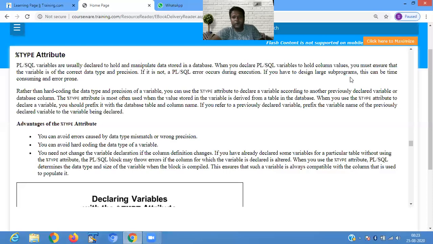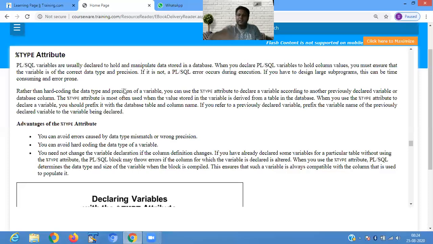If you have to design a large subprogram, this can be a time consuming and error prone process. So rather than hard coding the data type and precision of a variable, you can use the type attribute. When you are using a type attribute, there is no requirement to give any data type to a variable. You can store any type of value over there.